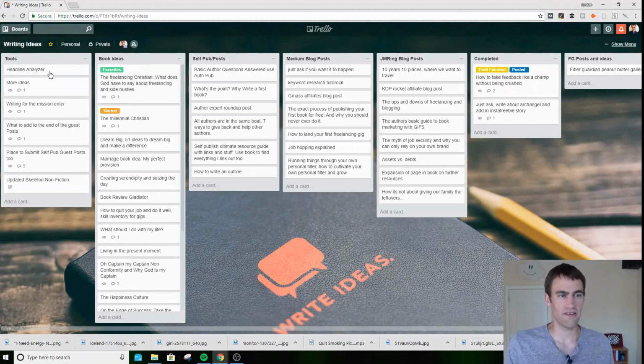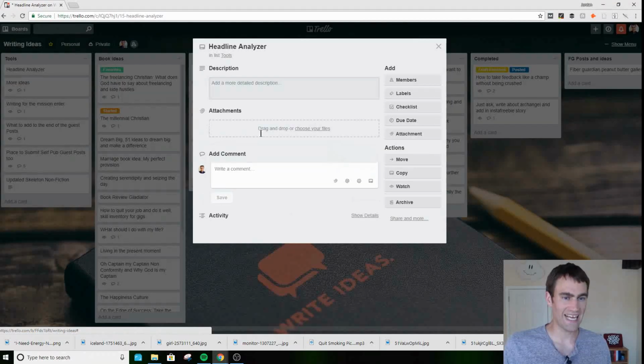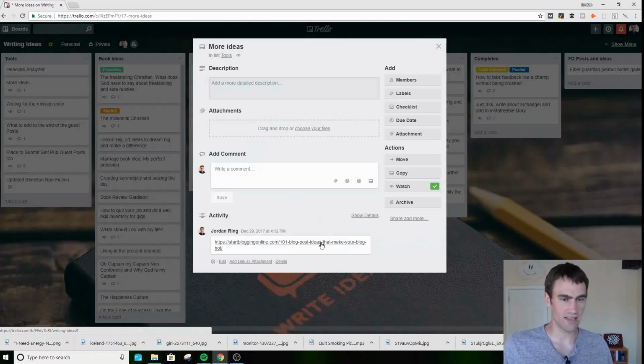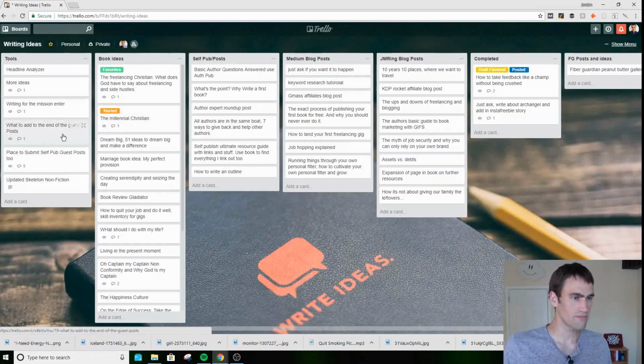Now again, as I've shared before, this top left list is always really good for keeping your links to important things. This is a link to a headline analyzer. Actually, I don't have the link in there, but I know where that is. I was just typing headline up in the top. You can find that. I have more ideas. This is a link to some blog ideas. And what to add to the end of guest posts.